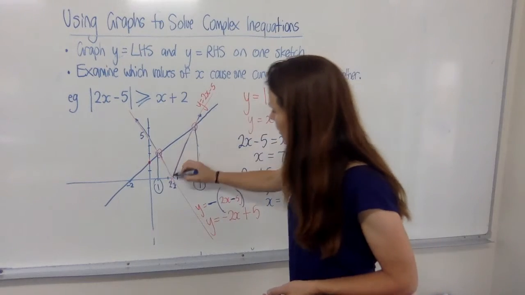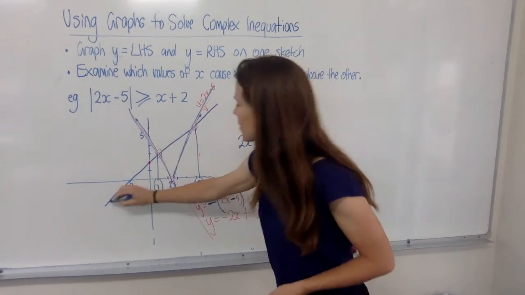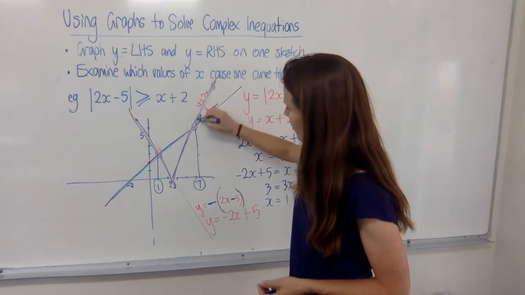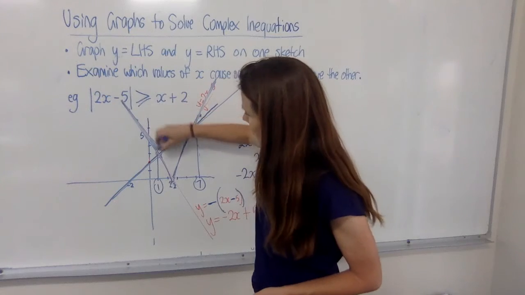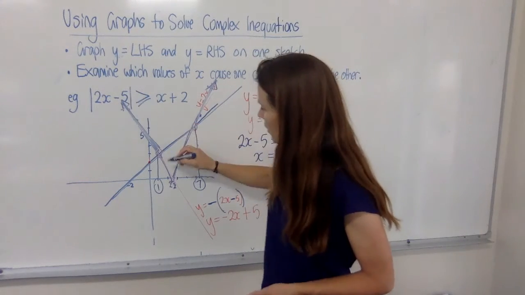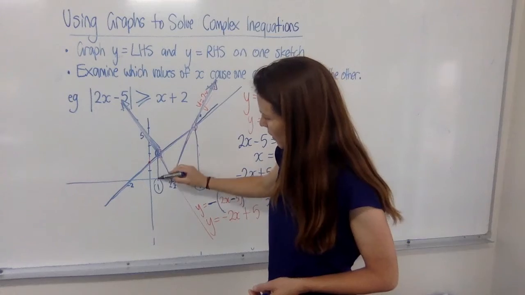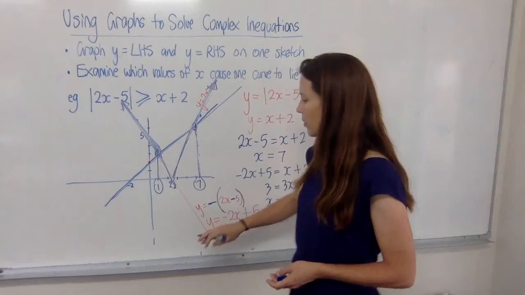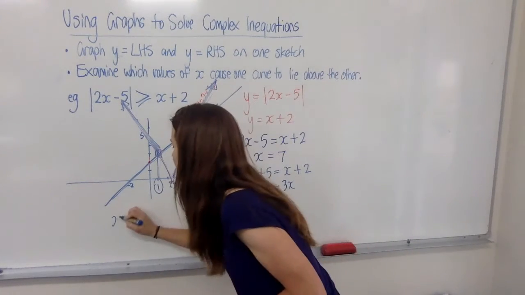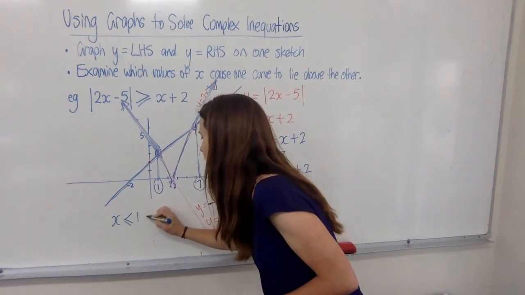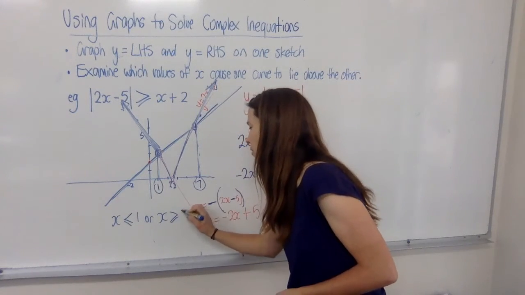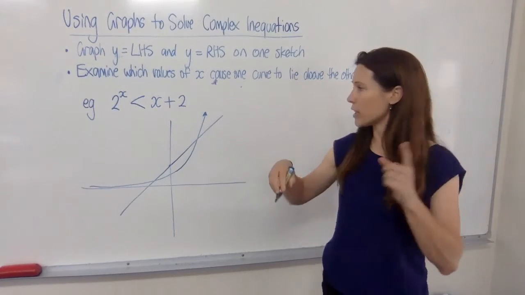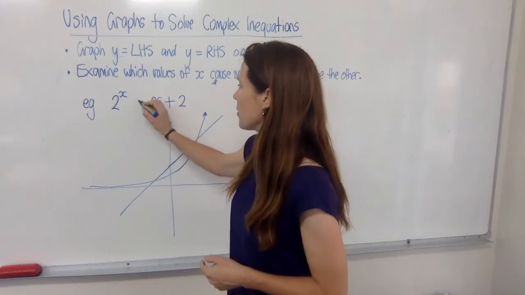And we can see now that this V shape is going to sit above the straight line up here, that's where it's above it, and over here. So they're the two sections that we want, and that would be for the values of x that are 1 or smaller, or 7 or bigger. So we get two solutions. We can list them. X must be less than or equal to 1, or x must be greater than or equal to 7.